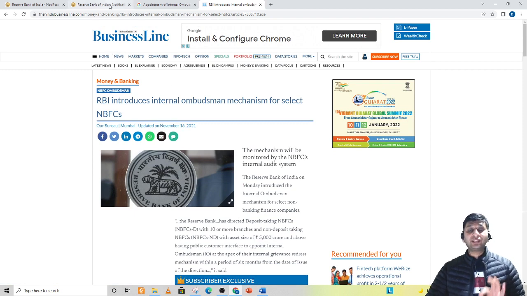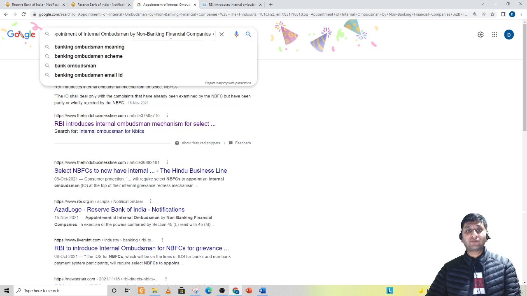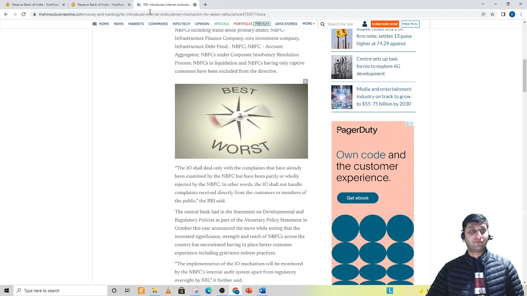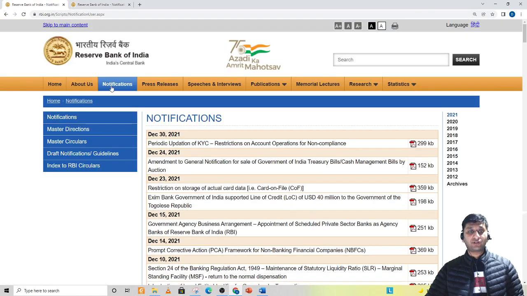So this is how you can save your time while reading any RBI notification, or if some notification is too technical to understand, just copy it and write something like this, right? This plus the name of the newspaper, The Hindu, or you can say the Live Mint. So you will be able to find this news in The Hindu and the Live Mint. So this is the most appropriate time saving technique to cover the notifications, right? I hope you get a value add here. So that is about the notifications, guys.